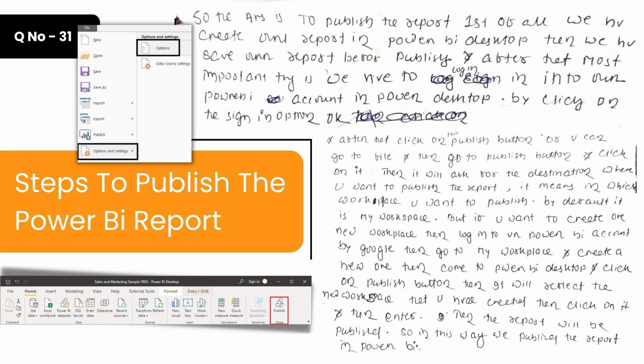Then come to Power BI Desktop and click on the publish button. Then it will reflect the new workspace that you have created. Then select that workspace, click on enter, and after that the report will be published into the Power BI server.